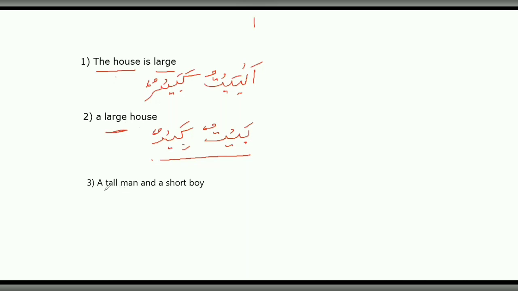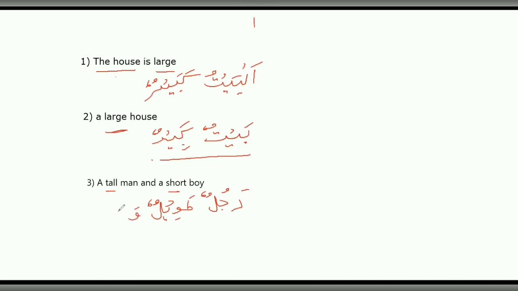And number 3, a tall man and a short boy. Here we can see it's not a full sentence, rather tall is going to be the adjective of man and short is the adjective of boy, and obviously it's divided by and. We're going to start off with the man because in Arabic the qualifying noun comes first, so rajulun, because it's indefinite, so it's going to have tanween. Rajulun tawilun. Tawilun is tall and it's the adjective of rajulun.